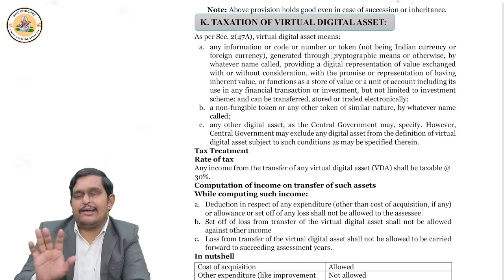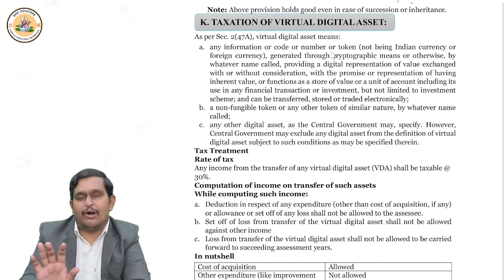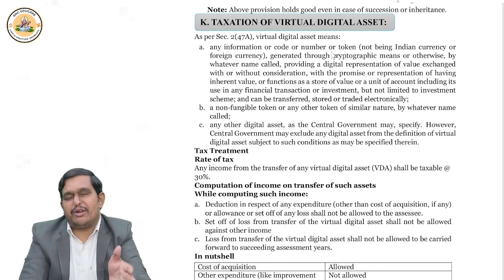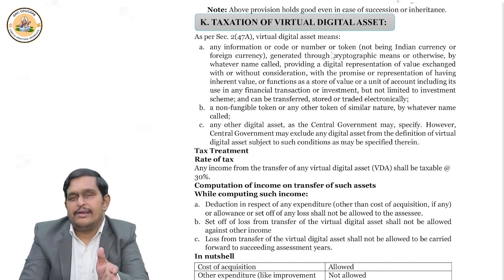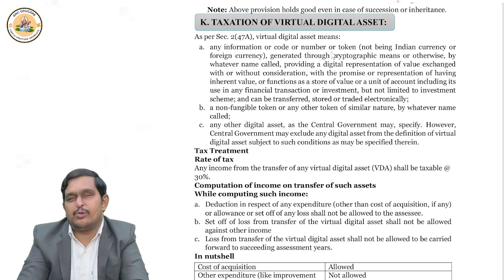Now, it is not Indian currency or foreign currency. Any legal tender of the government is not virtual digital asset. But this information, token, number, or code is created through cryptographic means and they promise value in exchange. They can be transferred from one person to another for consideration or even free of cost. In that type of situation, please remember it is virtual digital asset.